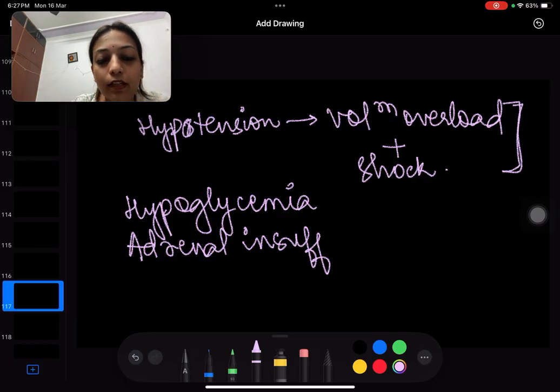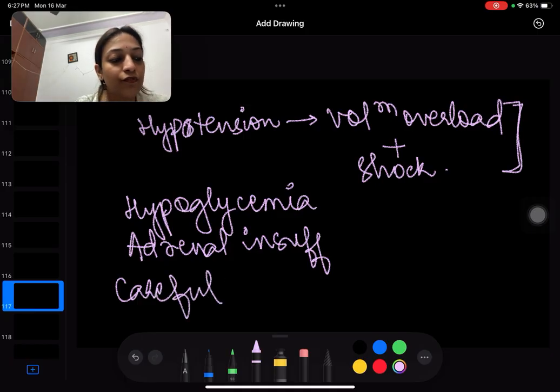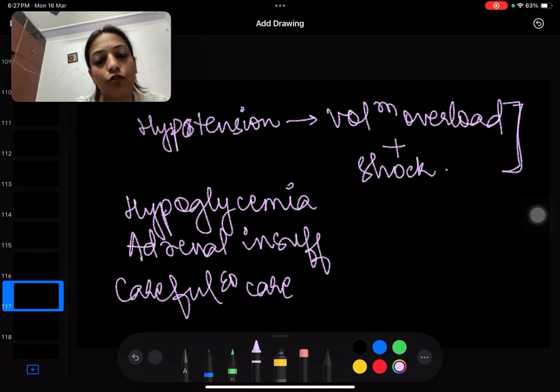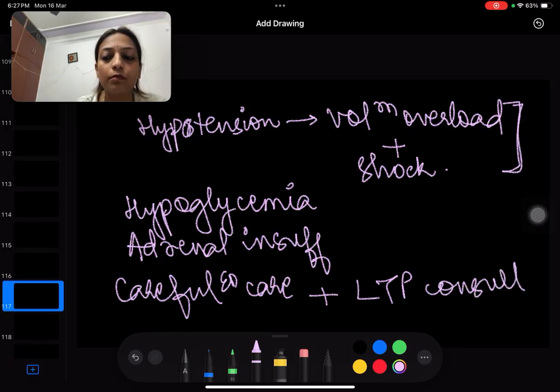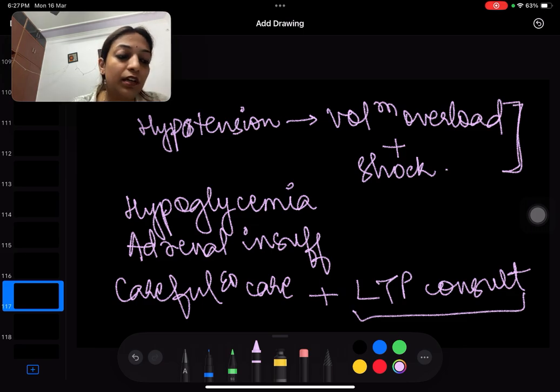This patient requires very, very careful ED care. Plus it also requires liver transplant unit consult, because if liver has failed so badly, we need urgent liver transplant consultation, right?